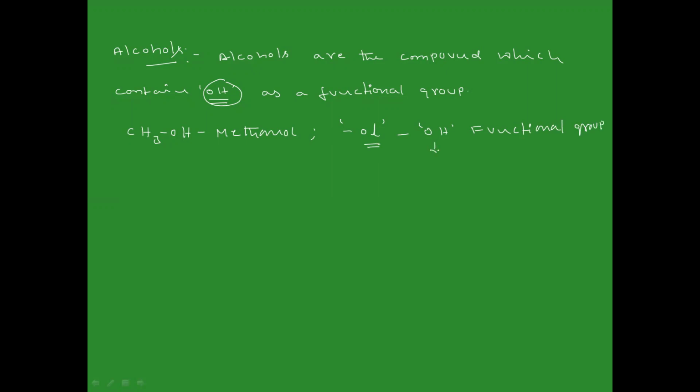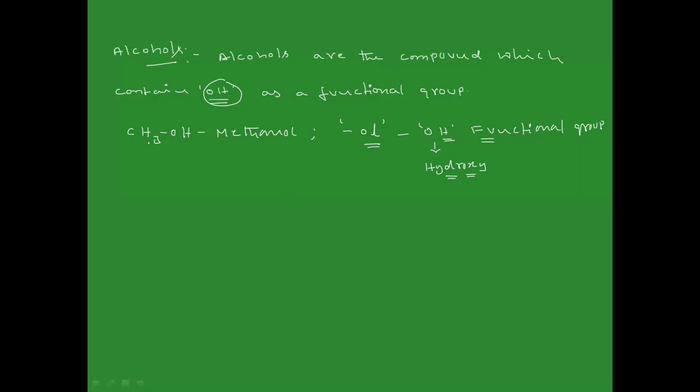Suppose the same OH is present as a substituent, then we say it is hydroxy. So remember this: when the OH is a functional group, we say this is an alcohol, which ends with "ol". Whenever it is a substituent, you say the substituent is hydroxy.